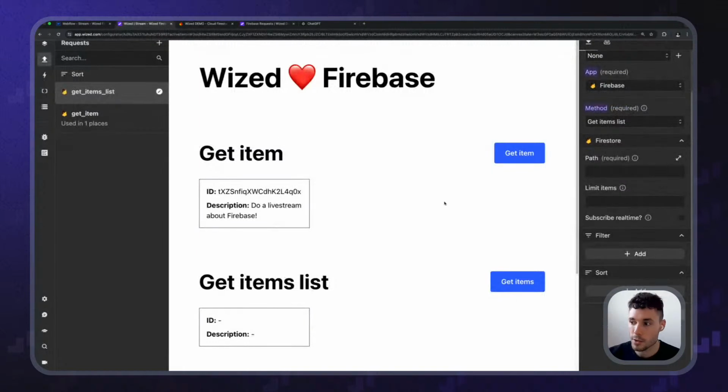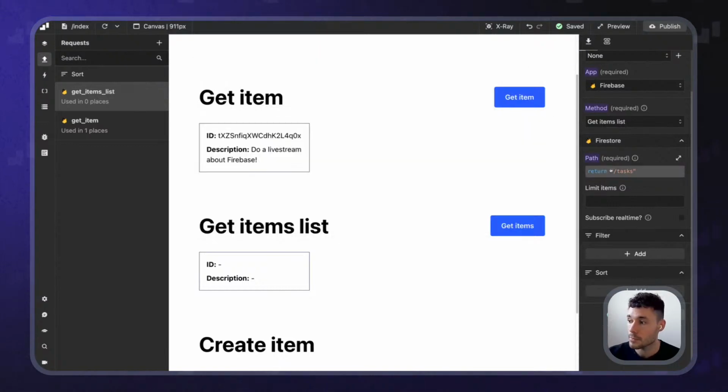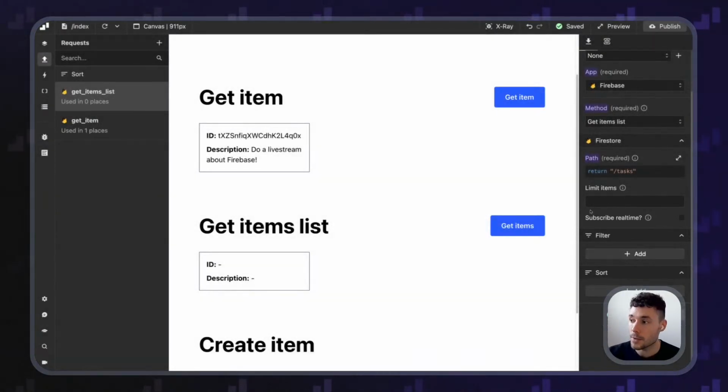So let's copy this. Let's go back to Wized. And in here, the path, I'm going to open quotes because it's a string: /tasks. That's it. That's really it. And I'm going to talk now about the rest of the things that we can do, but that's really it.